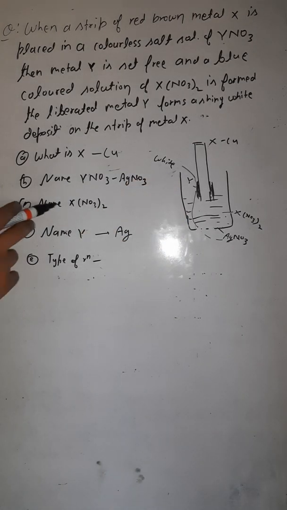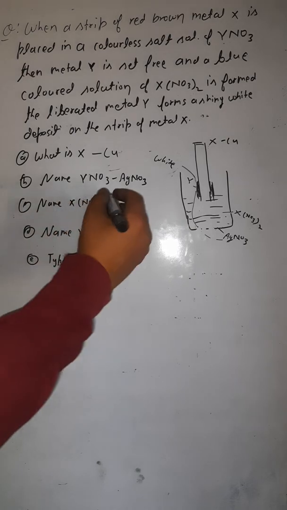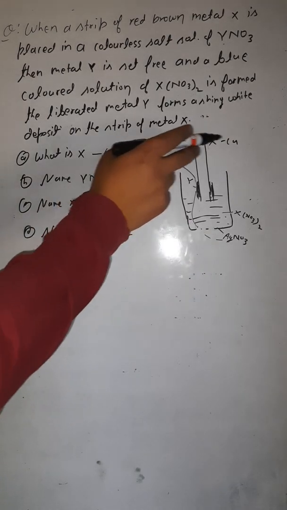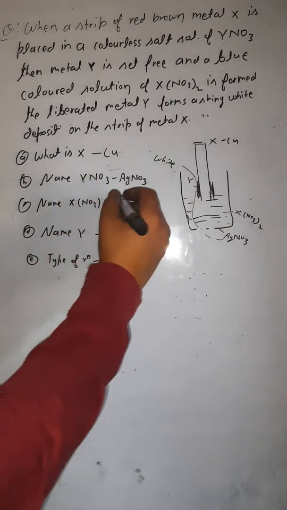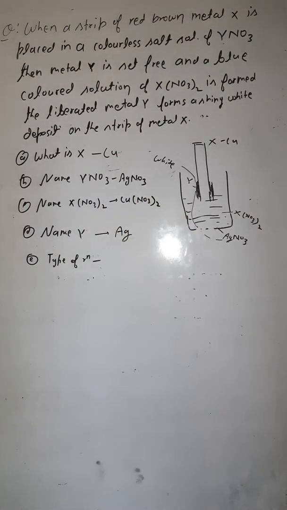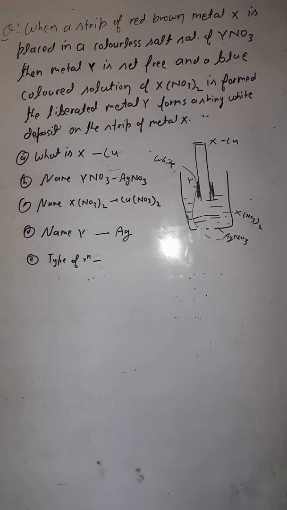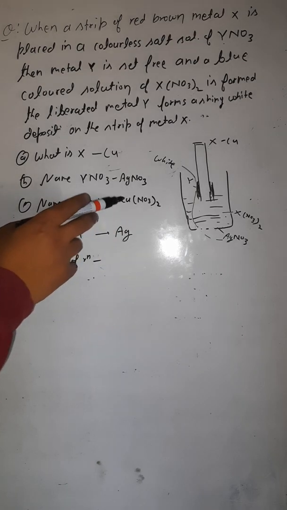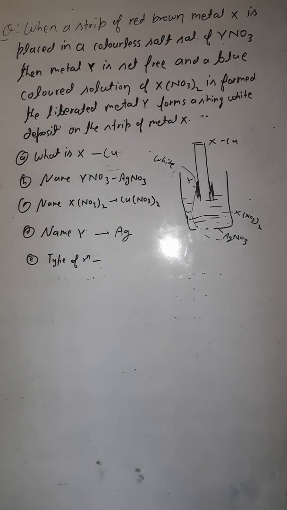Then what could be X(NO3)2? Because X is Cu, this should be Cu(NO3)2, meaning copper nitrate. Why have I written 2 here? Because the valency of copper is 2. That is why this 2 has been written here.